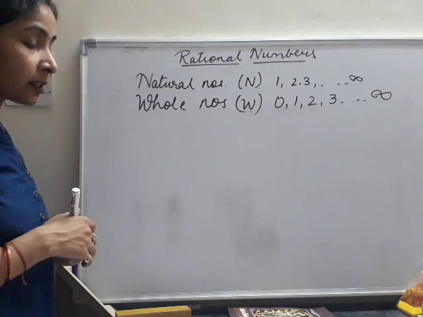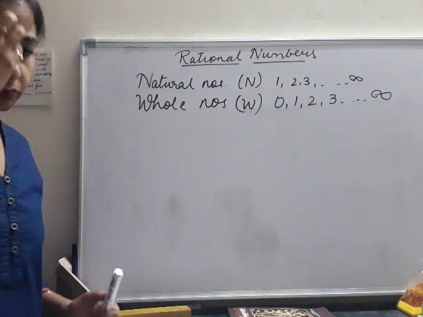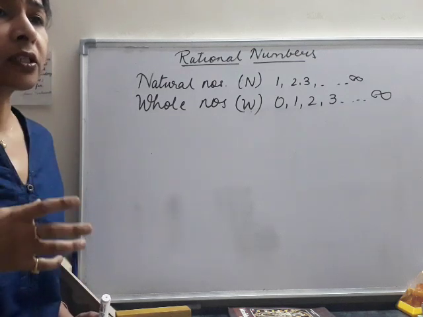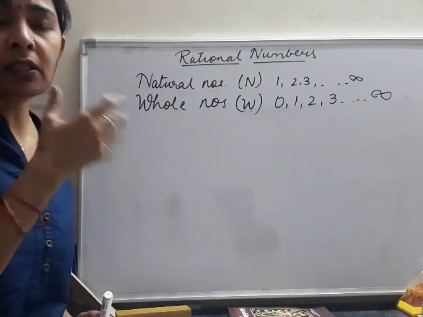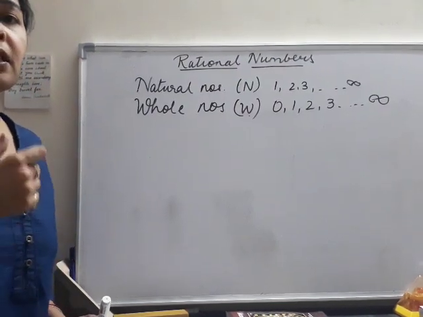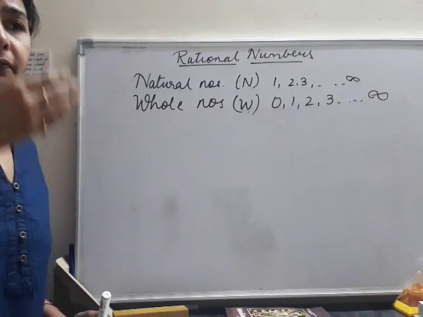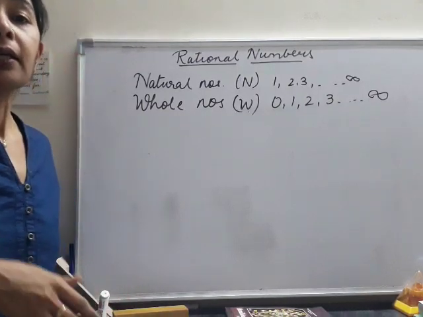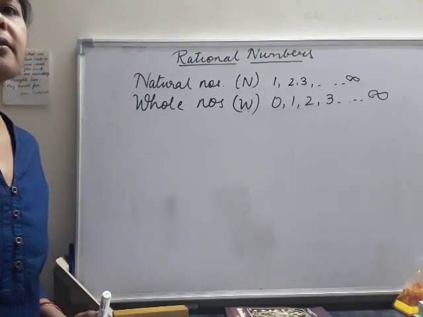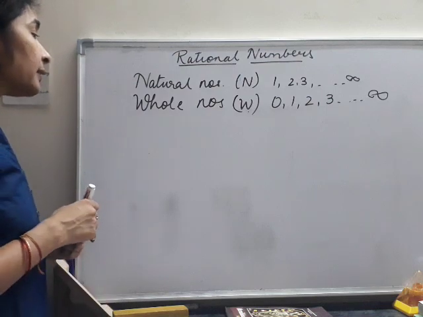Now the next category of numbers came with the fact that when we measure temperature, the temperature is not always positive. The height, when we go below sea level, goes into negative. With that came into existence the integers.